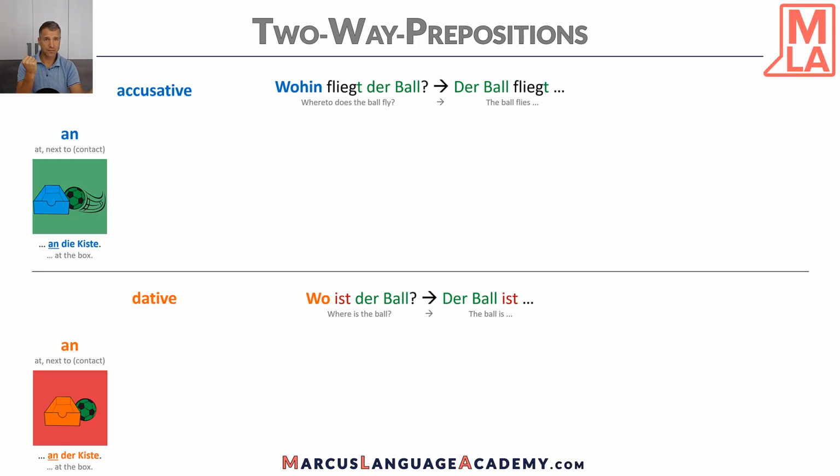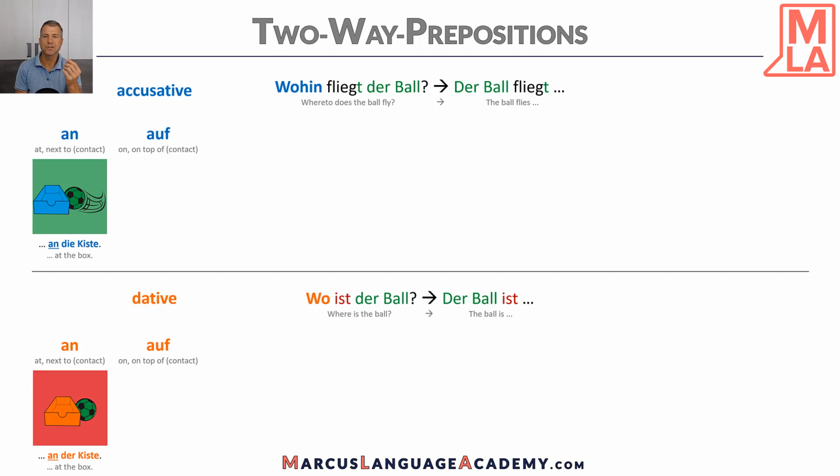So important, the ball flies an die Kiste, the ball is an der Kiste. Der Ball ist an der Kiste. And this rule, wohin and wo, applies for all those prepositions. So let's see some more examples.